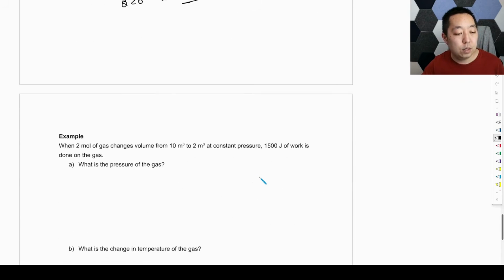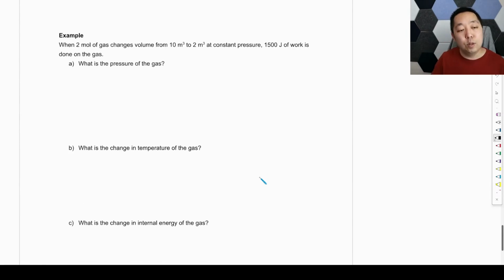Okay. Let's look at another example. When 2 moles of gas changes from a volume of 10 to 2 cubic meters at constant pressure, 1,500 joules of work is done on the gas. What is the pressure of the gas? So we have PV equals nRT, right? Constant pressure.